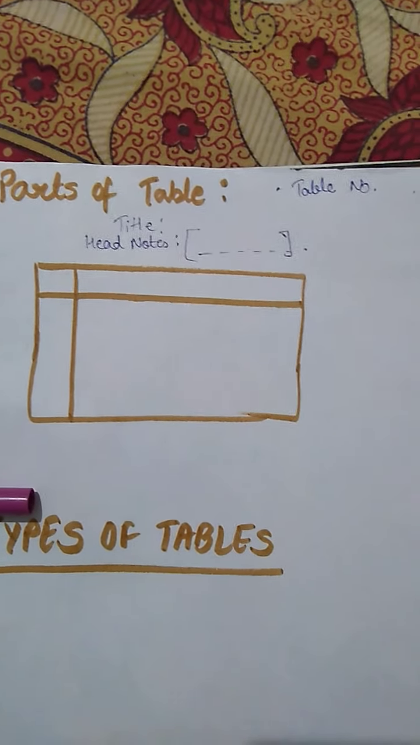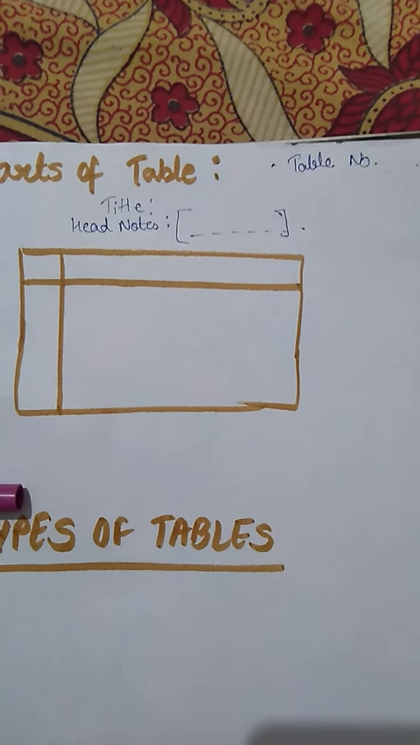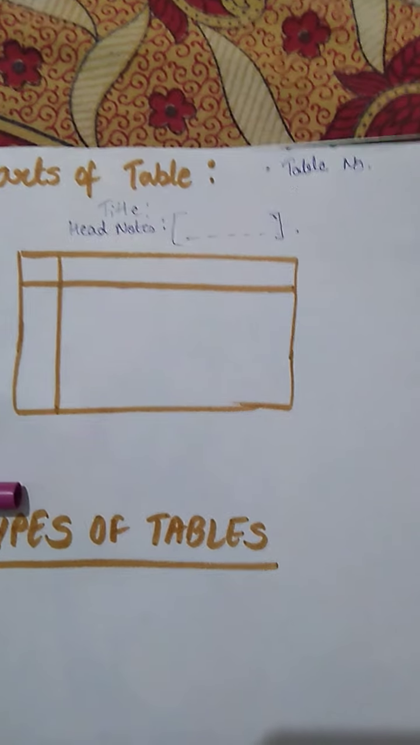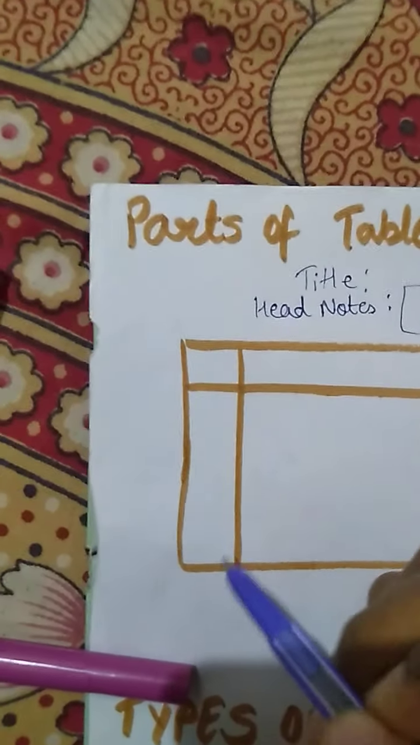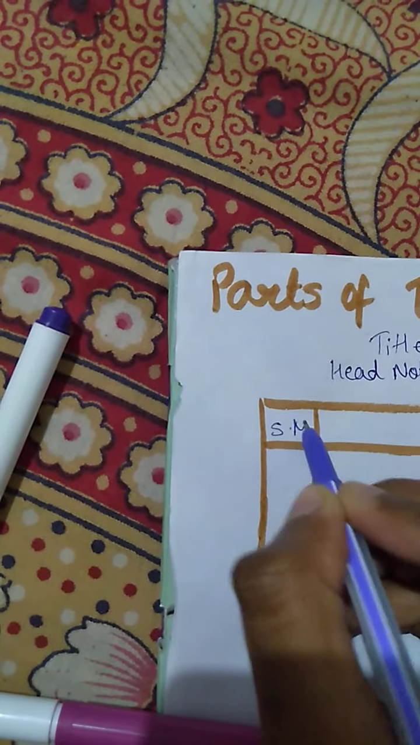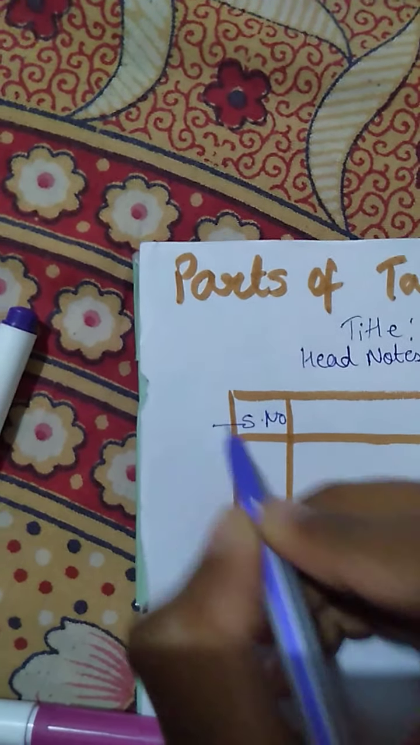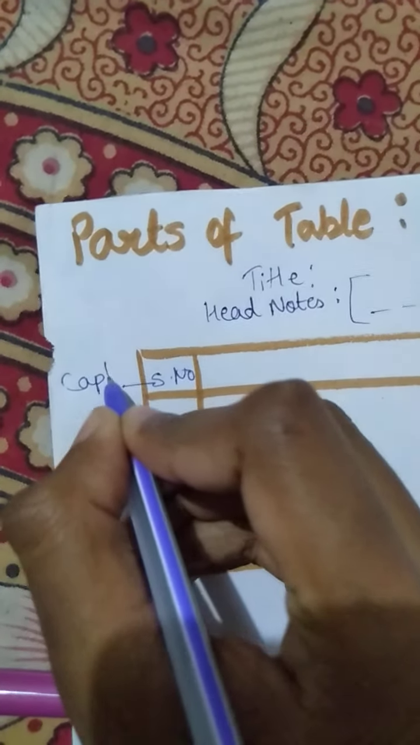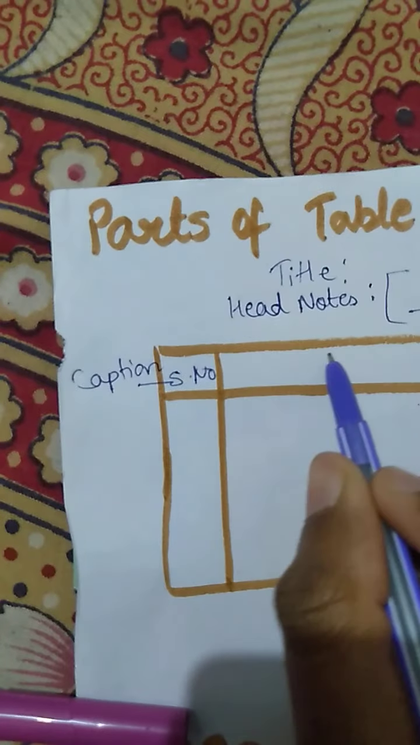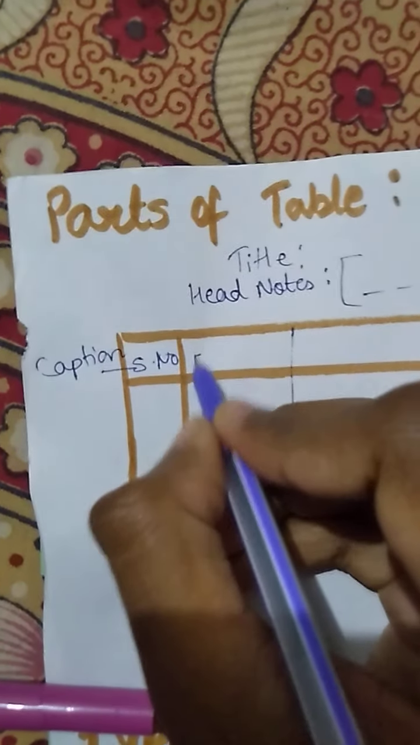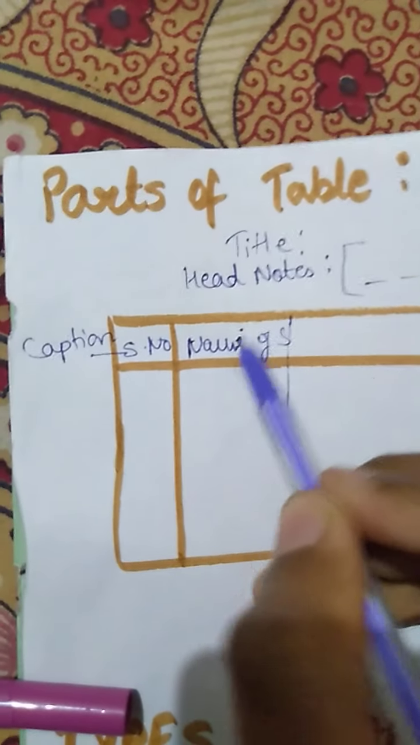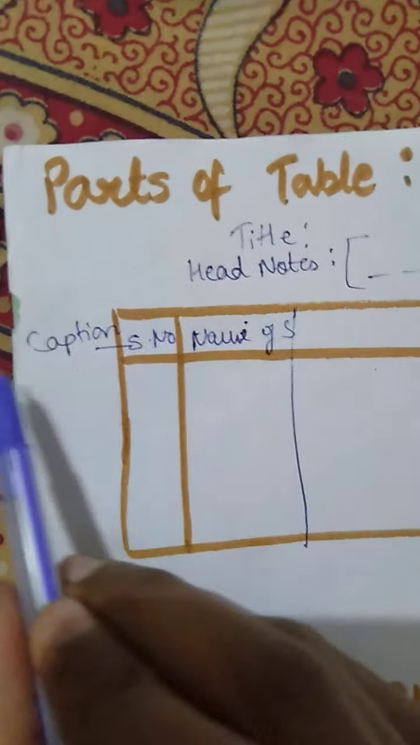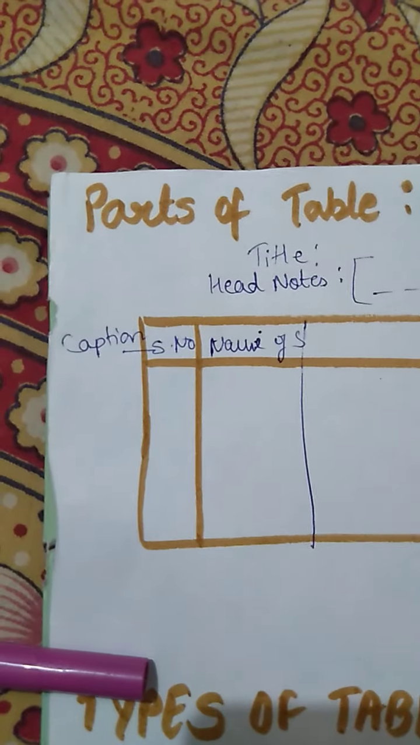Next there are captions and stubs. Captions are basically the headings which are given to the vertical columns. For example, if there is a vertical column and I give it the heading serial number, the heading given to a vertical column is known as a caption. Similarly, there is data which includes the names of students, and the heading given to it is also known as a caption.